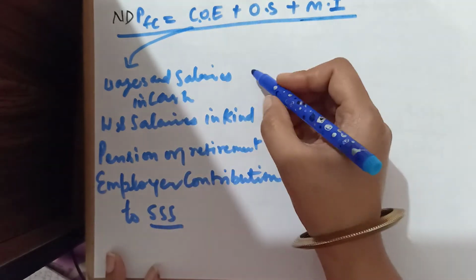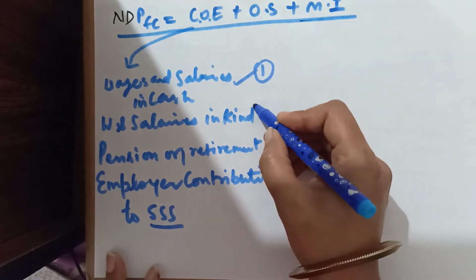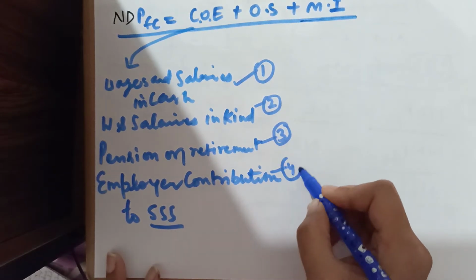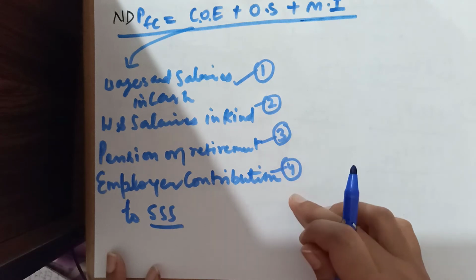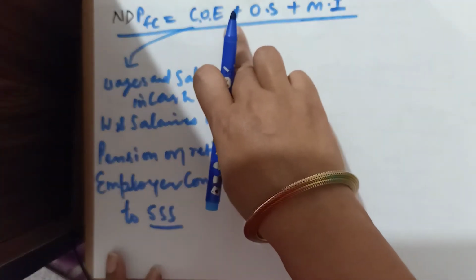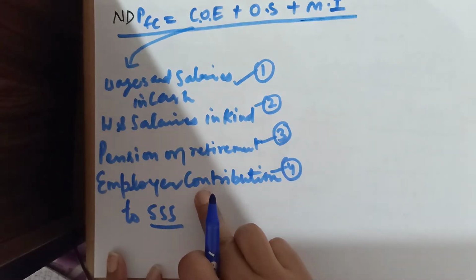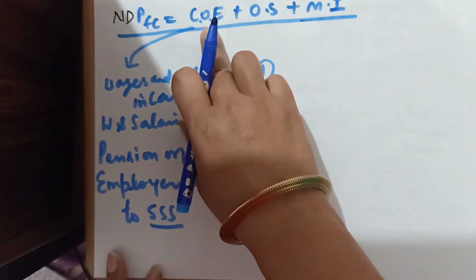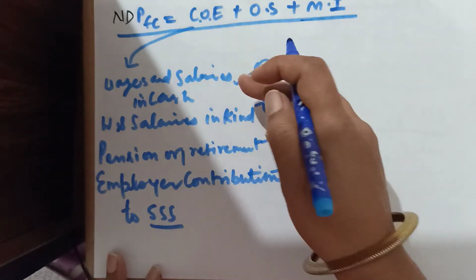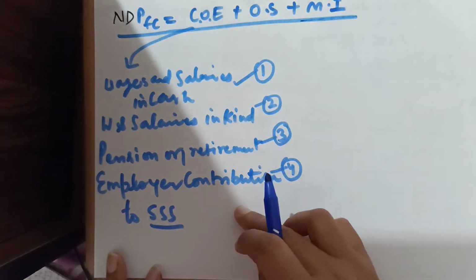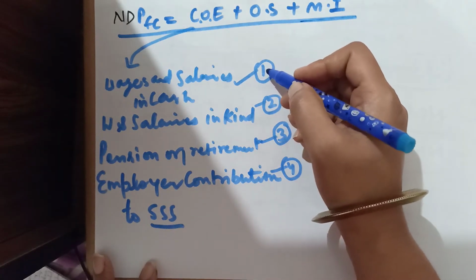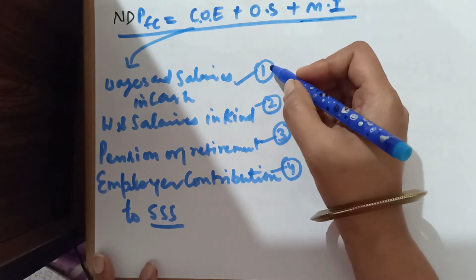First of all, we will study this is number 1, this is number 2, this is number 3, and this is number 4. These 4 parts are the parts of COE. Once COE is given, no need to add these parts. And if COE is not given in the question, then you need to consider all the points together. Okay, now first, number 1, we will study wages and salaries in cash.